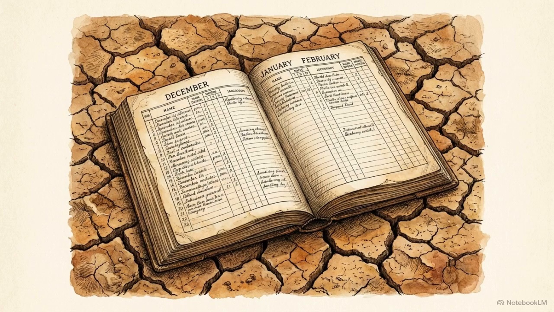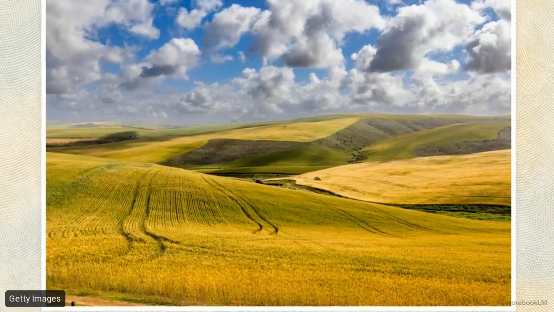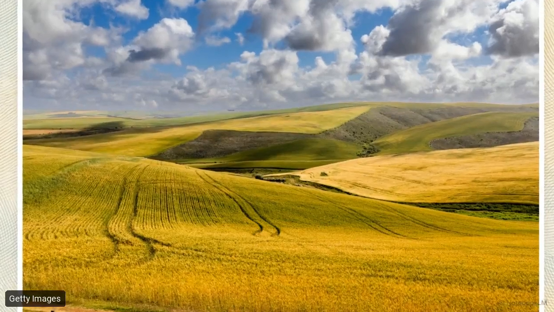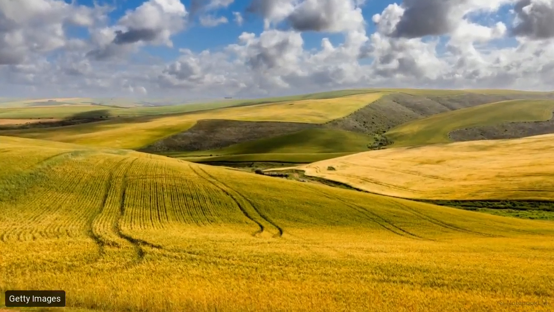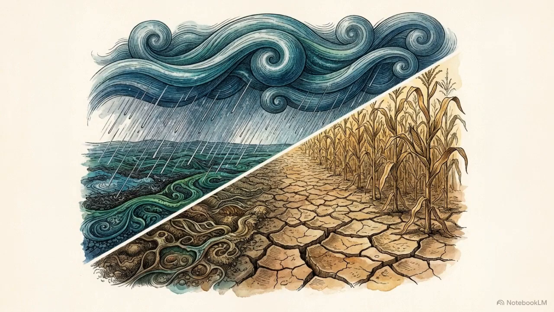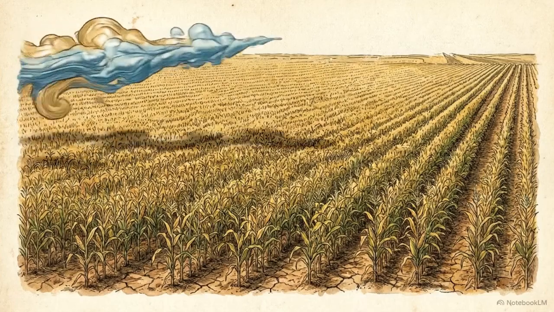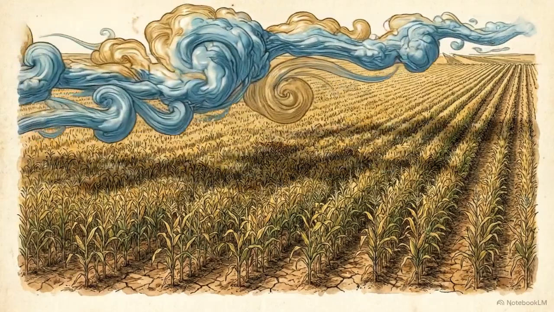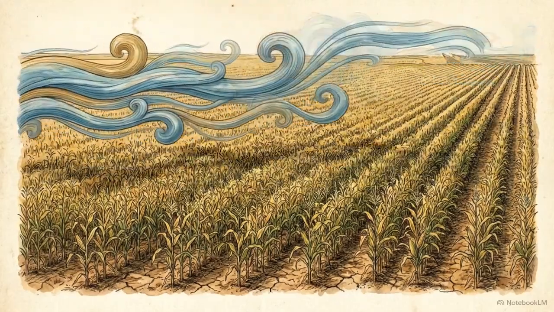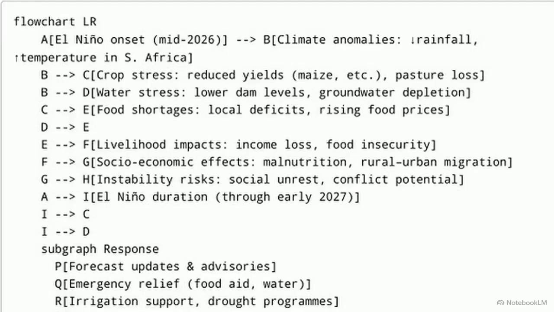The timing of this block is the critical variable. The peak reduction in moisture occurs precisely during the December to February window. The Western Cape is shielded from the worst of this specific mechanism because it sits in a winter rainfall zone, meaning its response to the broader El Niño pattern is far more varied. For the rest of the country, the heat and dry anomalies arrive exactly when the primary agricultural regions require maximum water. Moving down the cascade, we track the shift from atmospheric weather into direct biological crop stress.